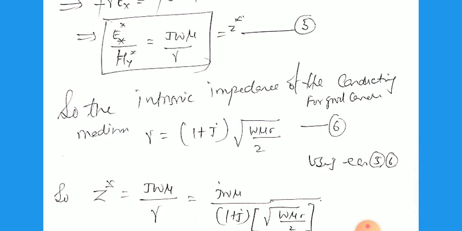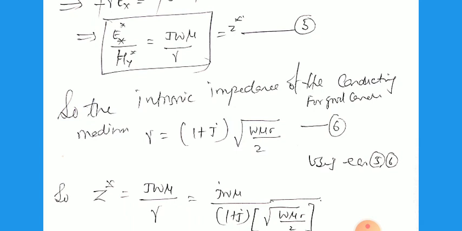So for the intrinsic impedance of a conducting, good media, we calculated earlier that gamma equal to 1 plus j, that is iota, root of omega mu sigma by 2. So Z star equal to j omega mu by gamma.